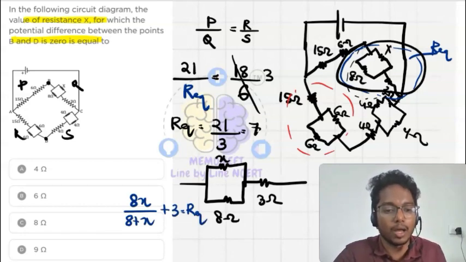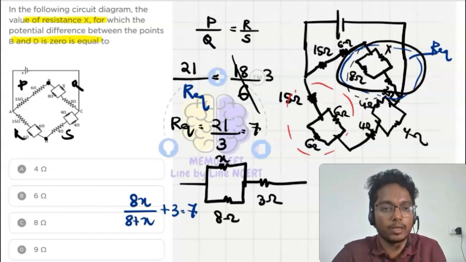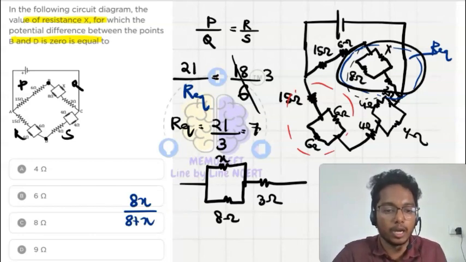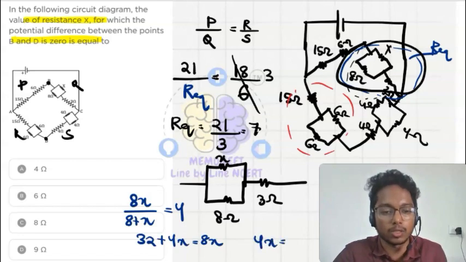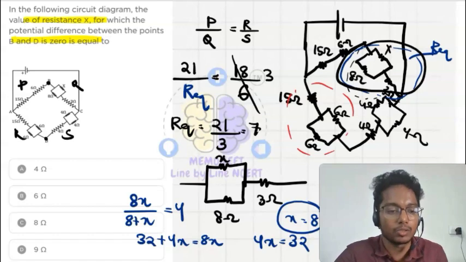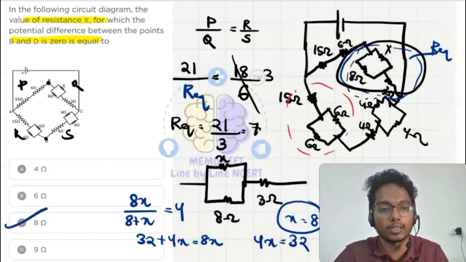R equivalent I found is 7, so this equals 7. 7 minus 3 is 4, so 8x upon 8 plus x equals 4. Taking 8 plus x to the RHS, we have 32 plus 4x equals 8x, so 4x equals 32. So x equals 8. So option C will be our correct answer.